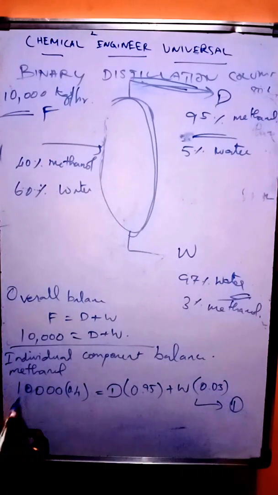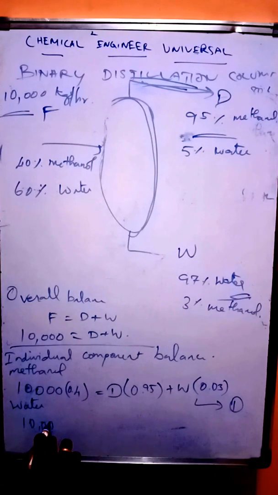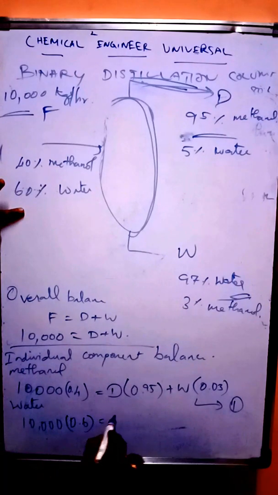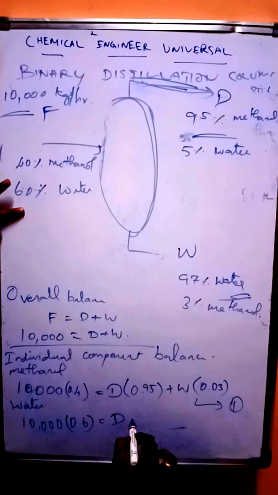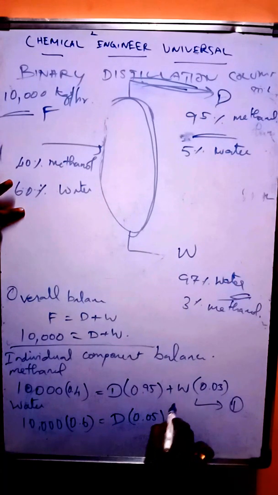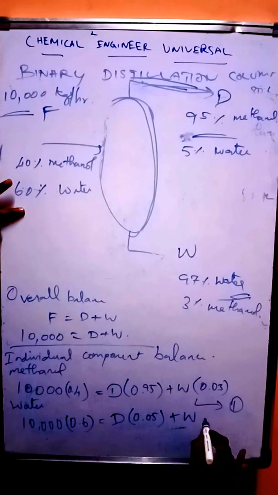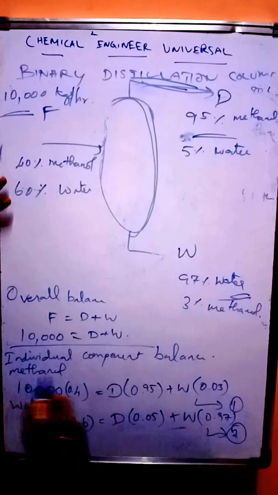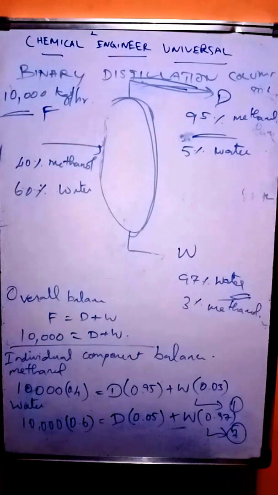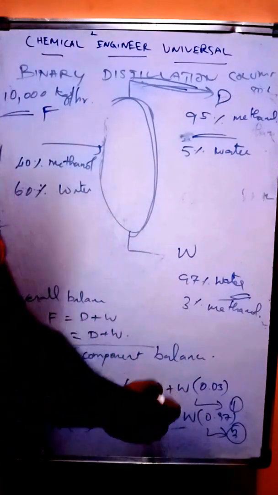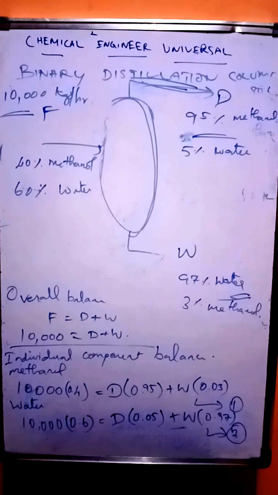The next one, you do the same thing for water. Okay guys, the same 10,000, but here the water content is 60%, so take it as 0.6, is equal to the distillate, the water component available is 5%, so 0.05, plus, if you do the same thing for W, in the residue the water component is 97%, so take it as 0.97. That's it guys. So you got the individual balance equations. If you solve these equations together with the overall balance, you get the final answer easily.